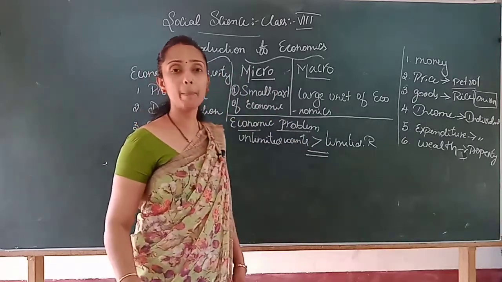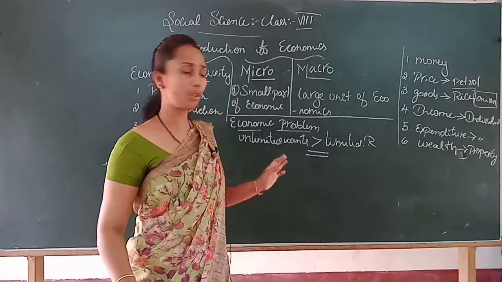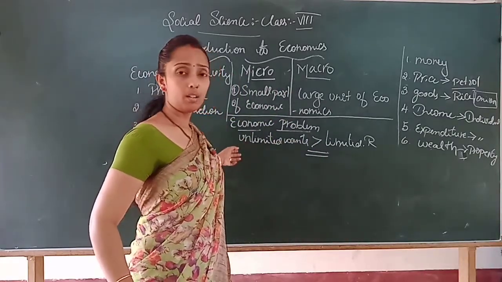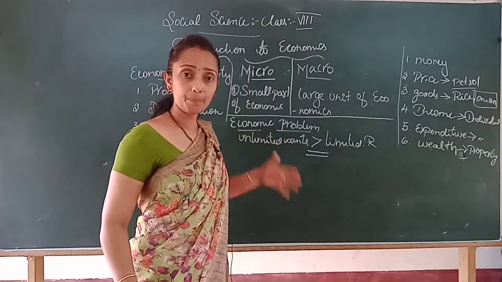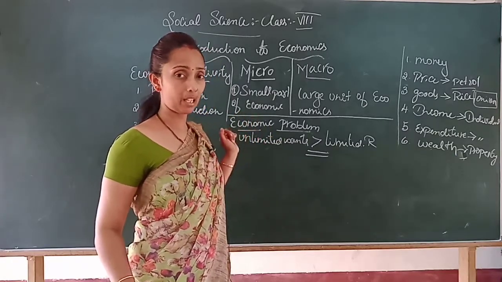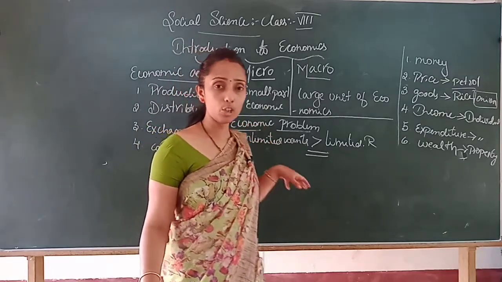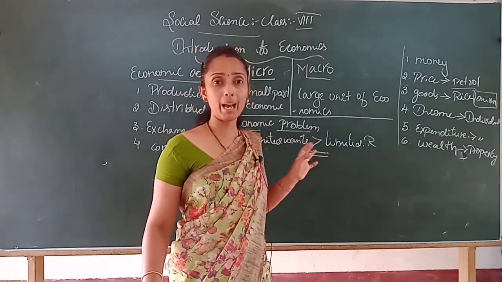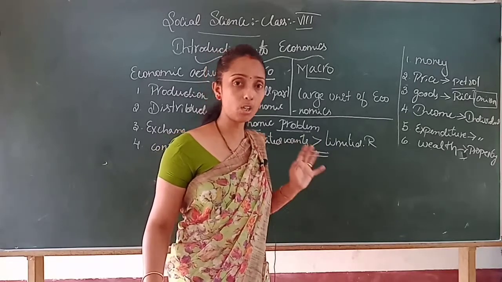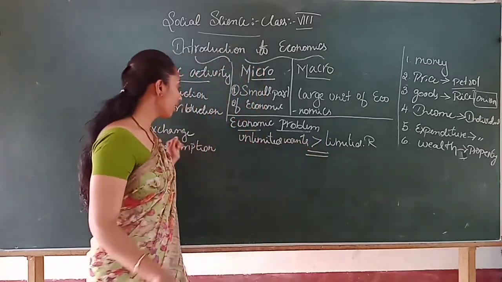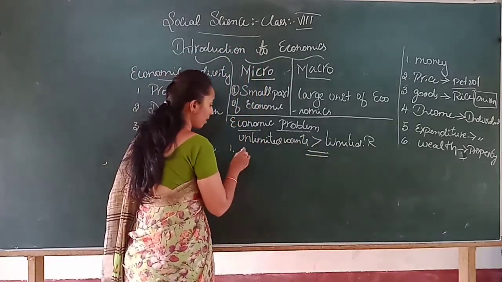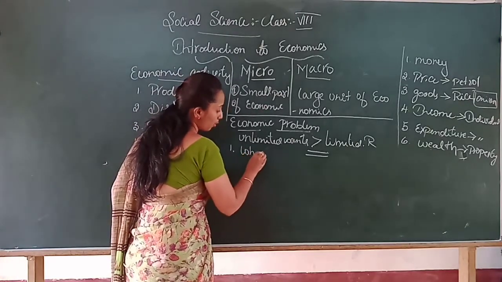How will it bring the balance? There are several methods to get the balance, but still it has not been able to bring the balance. But it has to go for the balance, or else what will happen? In society, economic imbalance will arise. Is it clear? So as per that, the first problem of economics refers to what to produce.